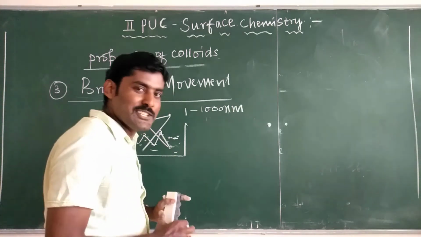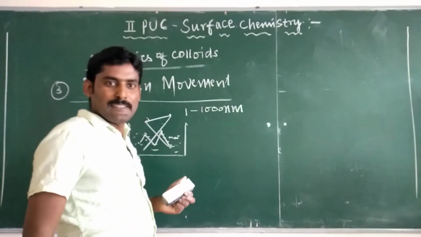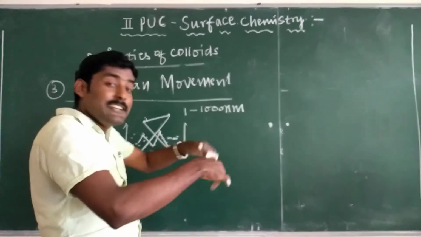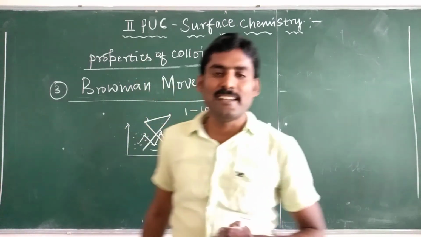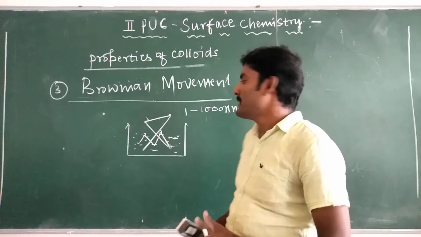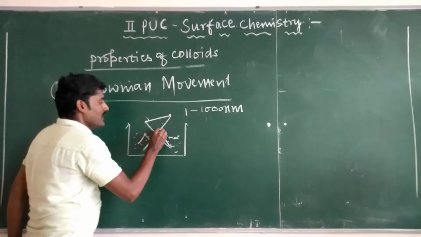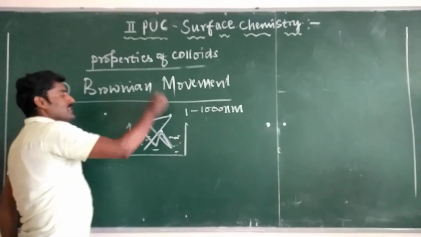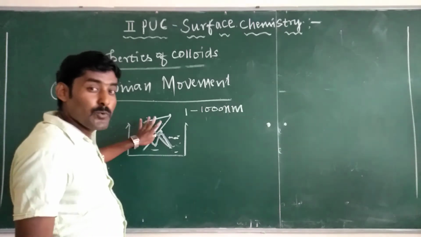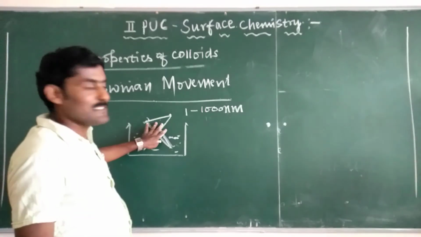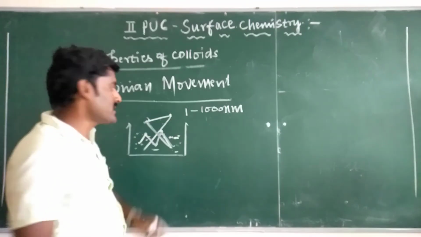During those collisions, the colloidal particles gain some kinetic energy, and they try to move. But the colloidal particle size is larger than the solvent molecules, so during their motion they move randomly, erratically, in a zigzag manner. This zigzag movement of colloidal particles is called Brownian movement.